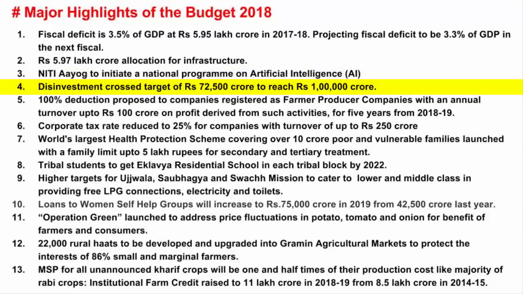Alright, let's go to the next point. Disinvestment crossed target of rupees 72,500 crore to reach rupees 1 lakh crore. Okay, so here's the explanation. When we hear the word disinvestment, you need to immediately recollect the time when the government of India decided to sell its share in the public sector undertakings, PSUs.